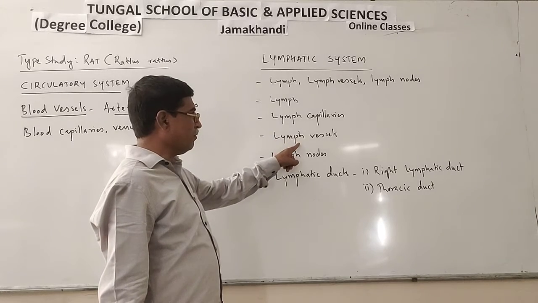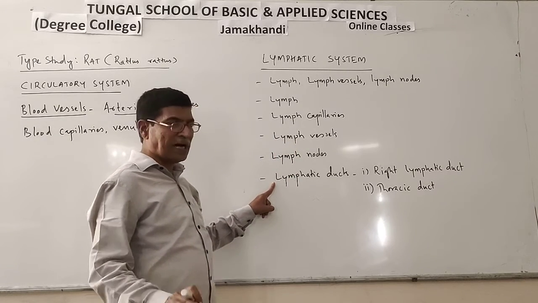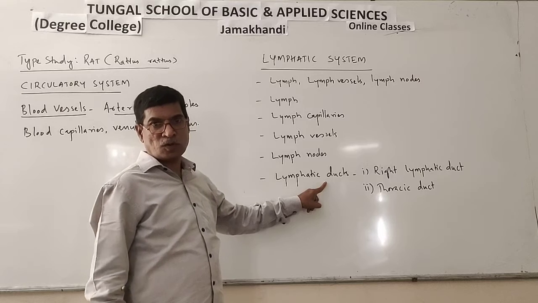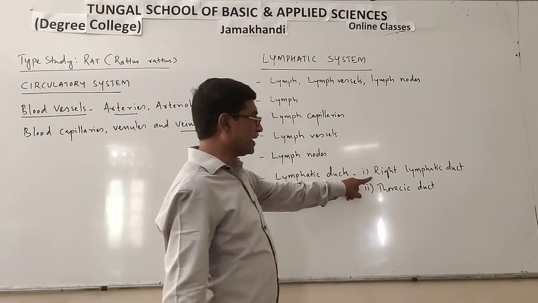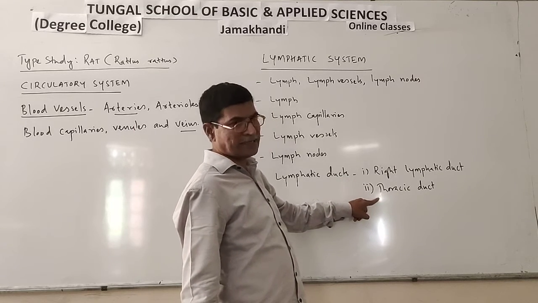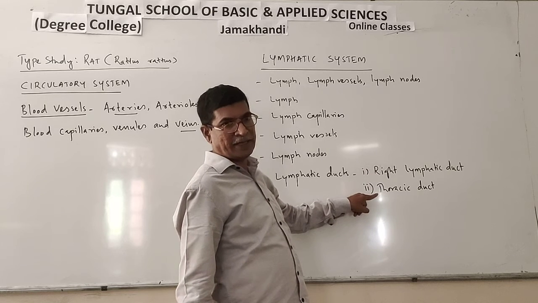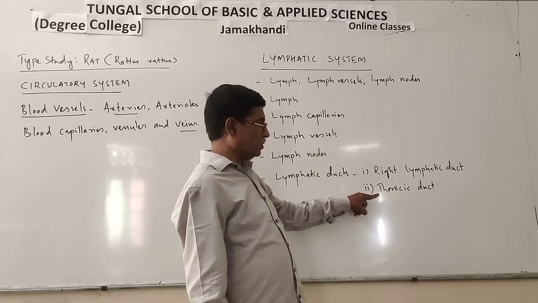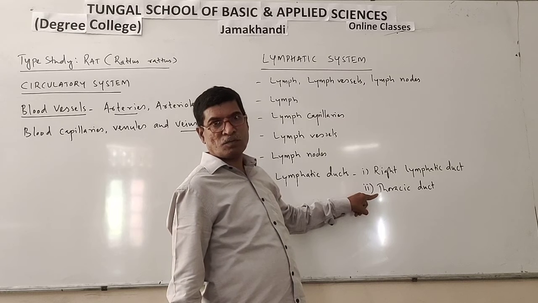Then several lymph vessels together form two large lymphatic ducts. Two lymphatic ducts are there: one is the right lymphatic duct and the other is the thoracic duct. These two ducts finally open into blood veins.